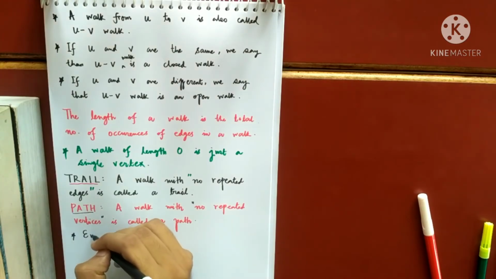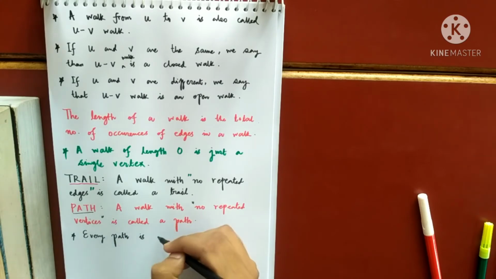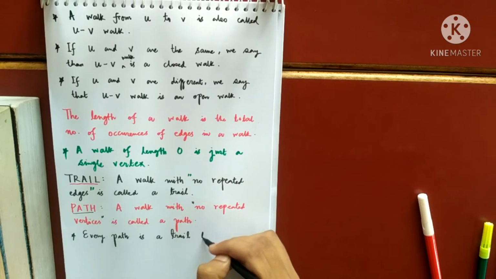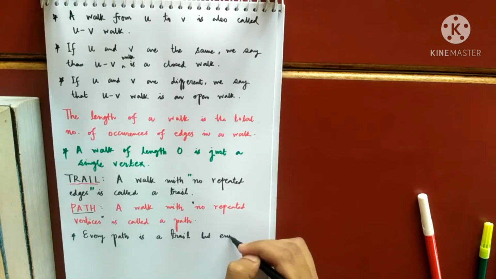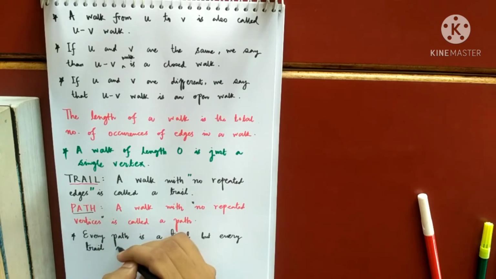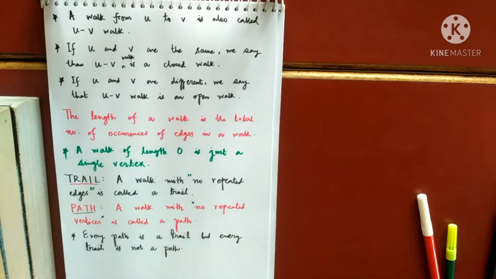From the definition, it follows that every path is also a trail. Yes or no? But every trail is not a path, because as already shown in a previous example, that was a trail but not a path.